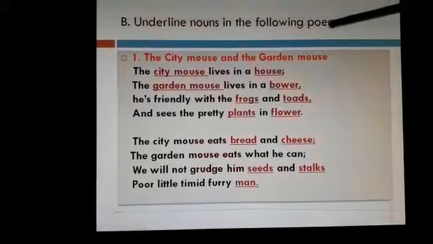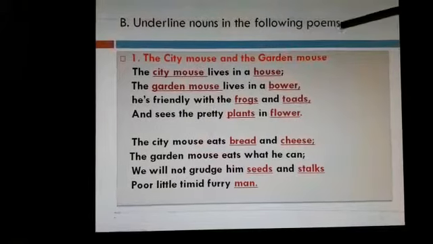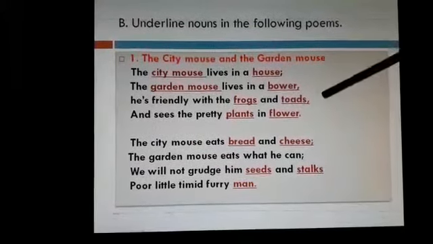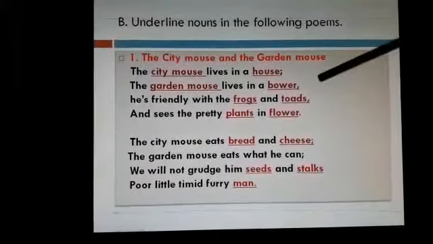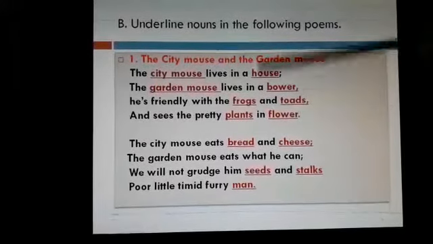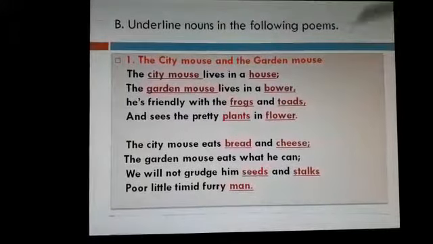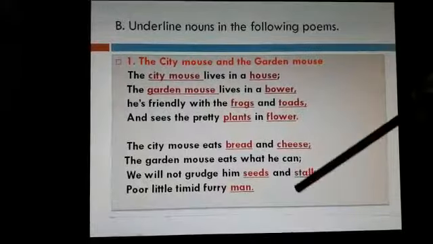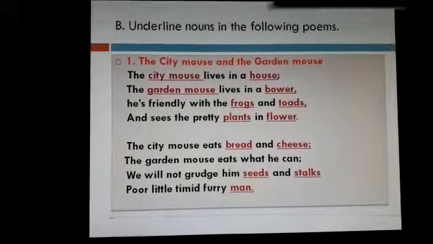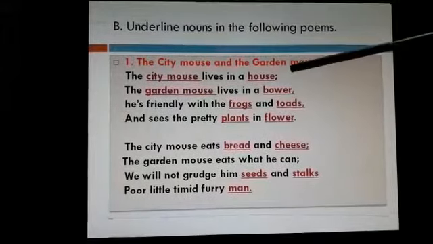Here we go with the second exercise. Underline nouns in the following poems. So in the textbook you have two poems. Let us deal with the first one. The first poem, The City Mouse and the Garden Mouse. Here the poem is given and what we have to do is underline the nouns. So here we read this.